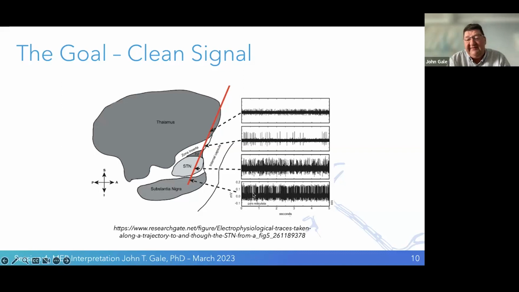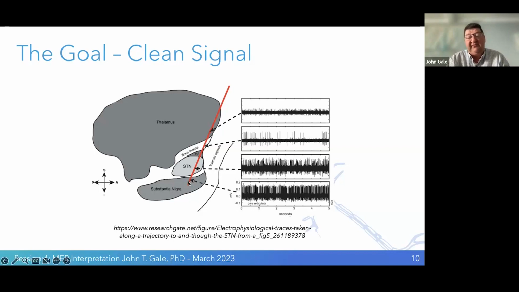In fact, if we were to template the neurons and count how many spikes are here, it roughly fires at a regularity of about 40 spikes per second. And we can see it's a very, very regular pattern as opposed to this more irregular subthalamic nucleus. So that's the goal, is to have this clean signal to understand where we are orienting in the brain.